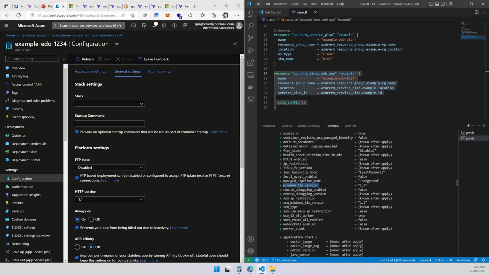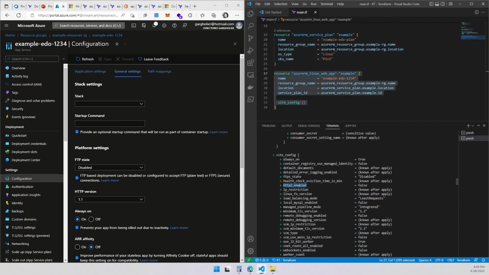But let's change HTTP to enable, right? It says false. So let's use this one. Also going to show you that in the documentation. This is on the site config block. So that means I can go ahead and change over here. Add this value over here. No, not this one.